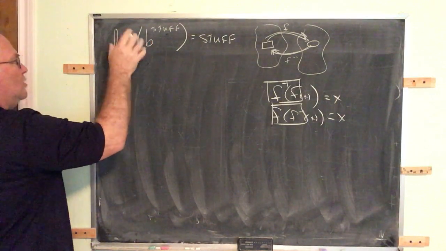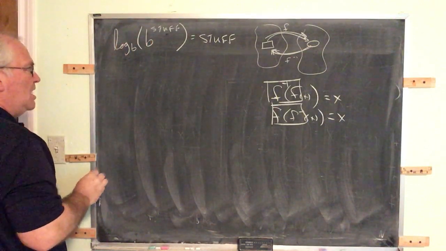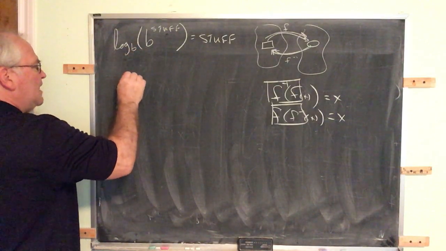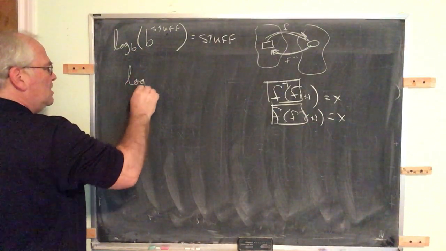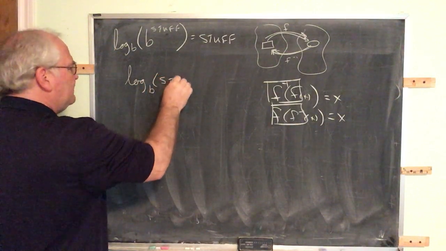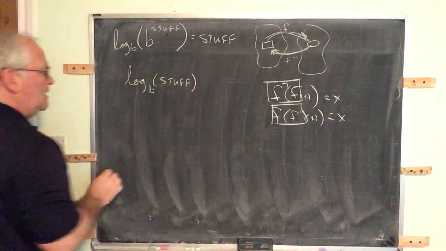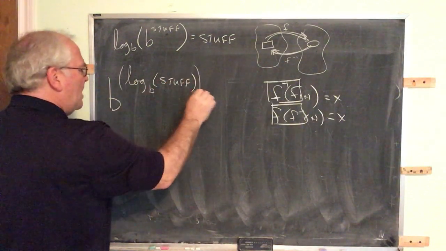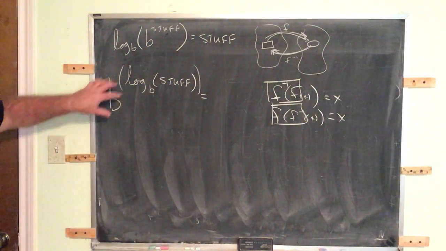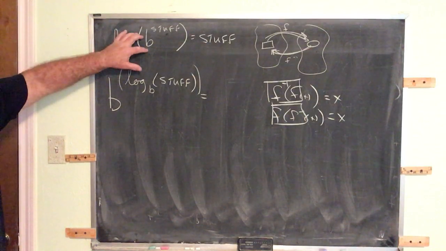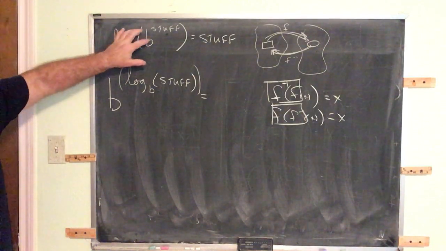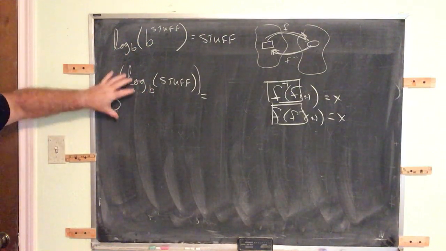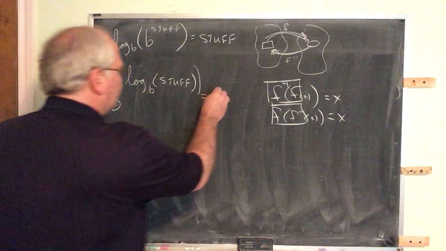You may also do logarithm first, then exponential. So you may also reverse the sequence. Here's what that would look like. If you have log base b of some stuff, but then you take b and raise that to this power. This is exponential of logarithm, this is logarithm of exponential. Log of exponential, they cancel, you're left with just the stuff. This is exponential of logarithm, they cancel, you're left with just the stuff.